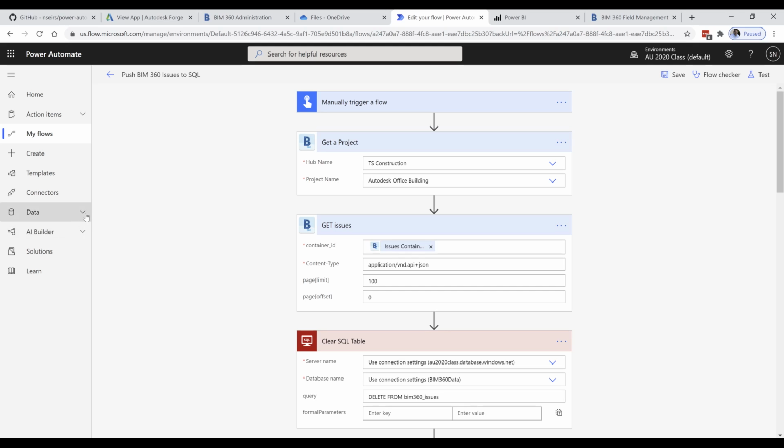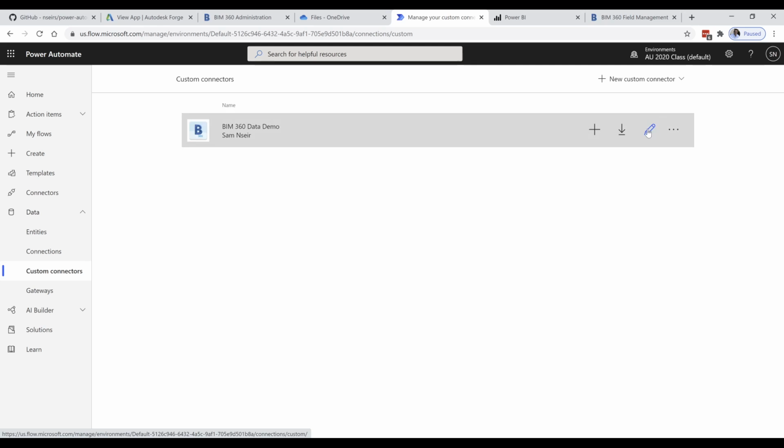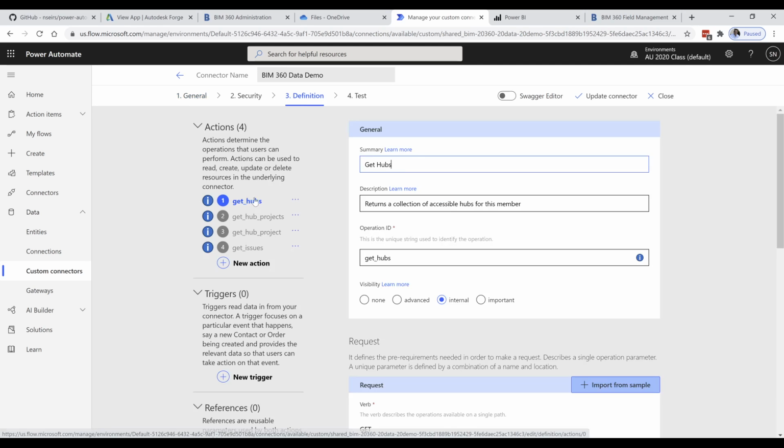If you want to review the custom connector, how it works, click on custom connectors, edit. It's all in a definition tab, so you can see here what we have. We have a GitHub project that we call the GitHub. Then we get projects in the hub. Then we get the specific projects. The top two endpoints are not exposed. This is the only one that's exposed, and that calls basically the other two endpoints.